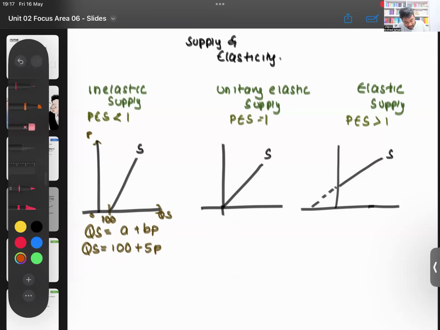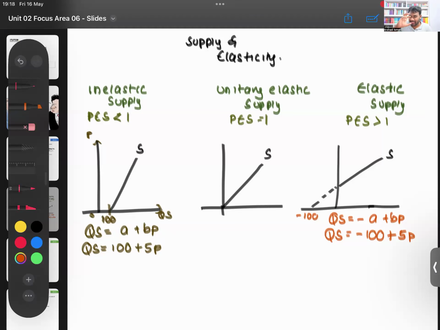Here, for example, that's minus 100. So for an elastic supply curve, your equation will be QS equals minus A plus BP. So for example, minus 100 plus 5P. And that is how an elastic supply equation would look.